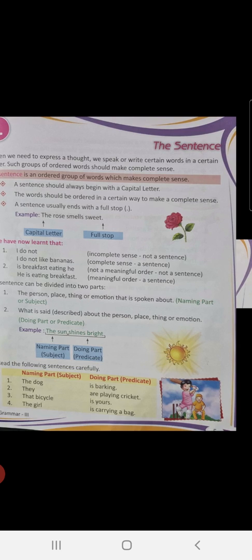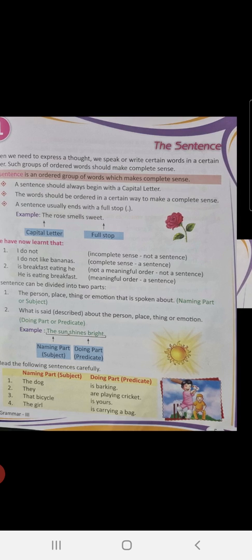Let us see more examples from the book. The dog is barking. The dog is the subject, is barking, predicate. They are playing cricket. They is the subject, are playing cricket, predicate. That bicycle is yours. That bicycle is the subject, is yours, predicate. The girl is carrying a bag. The girl is the subject and is carrying a bag is the predicate, children.